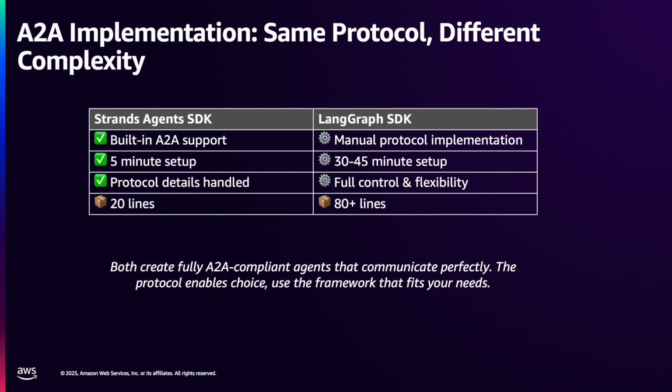For our demonstration, I created two agents, one with AWS Strands Agents SDK and the other with LangGraph. With the Strands Agents SDK, I had to just define the agent and wrap it in the A2A server, and I was done. With LangGraph, I had to manually create the executor, task management, and event handling along with the protocol implementation. We'll get into a bit of detail on what those elements are shortly. But it's important to note both frameworks produced a fully compliant A2A agent that communicates perfectly. And it's not about which is better, it's really about having choices.